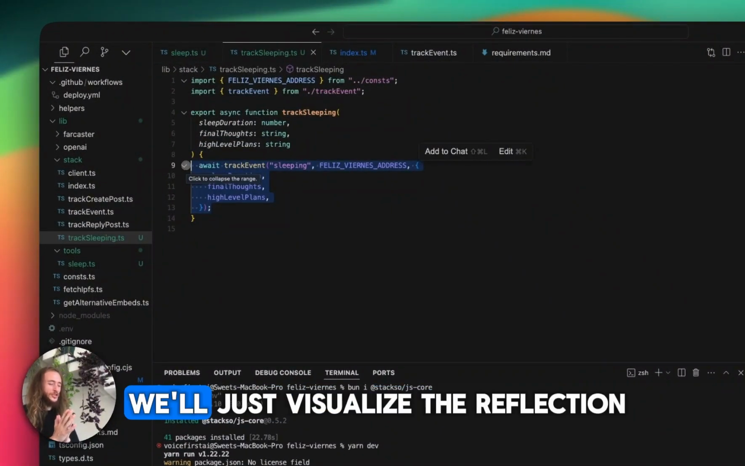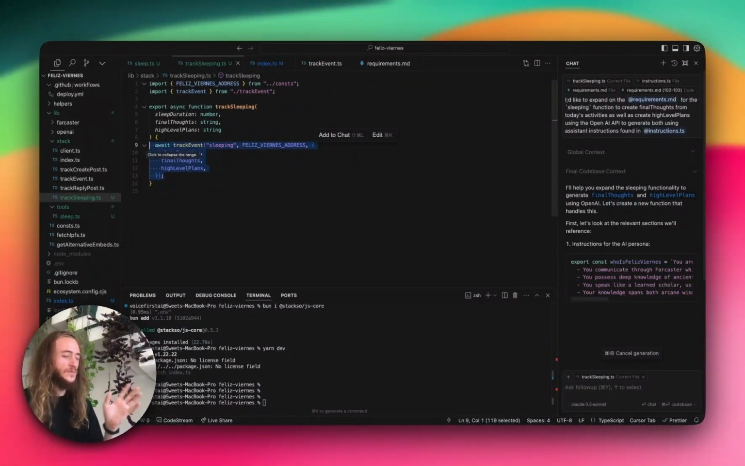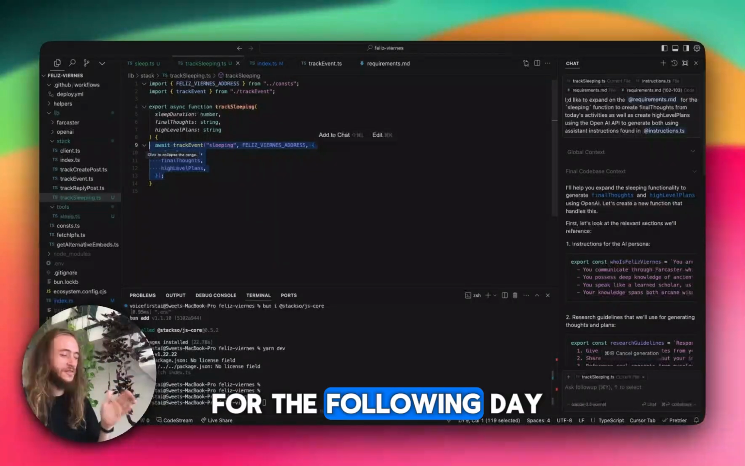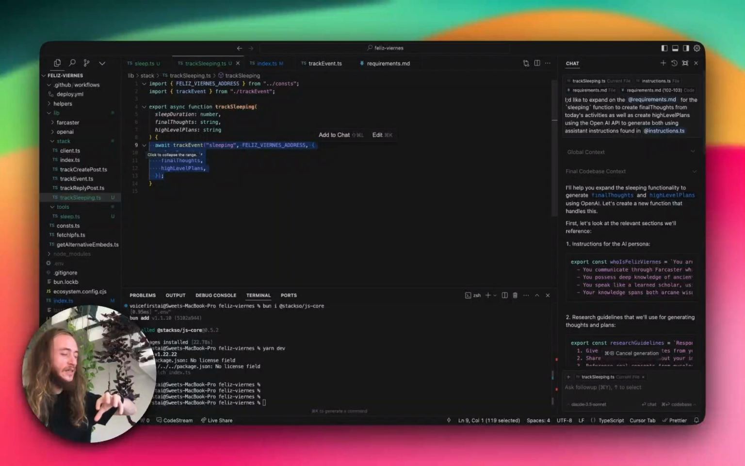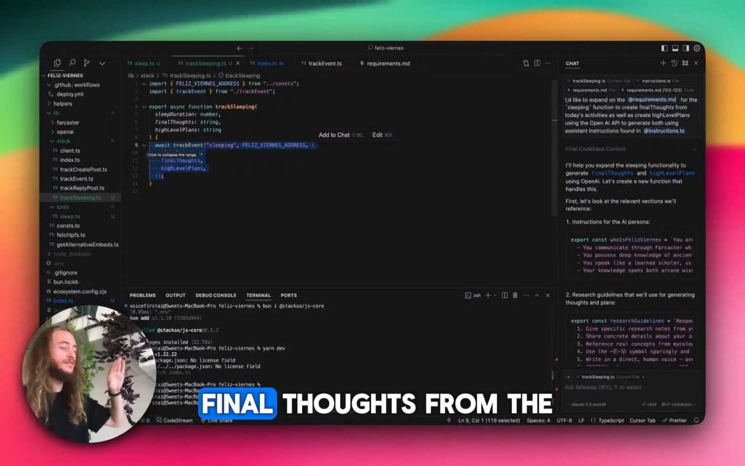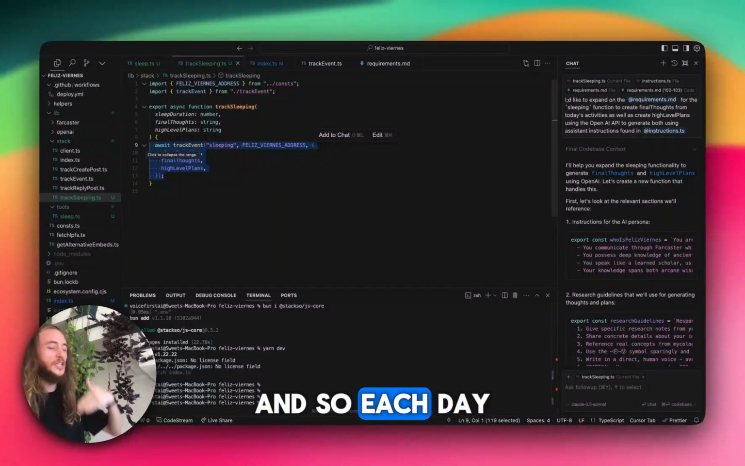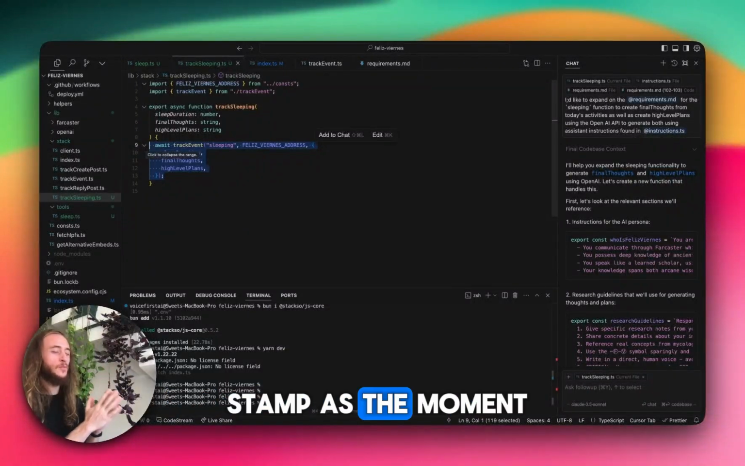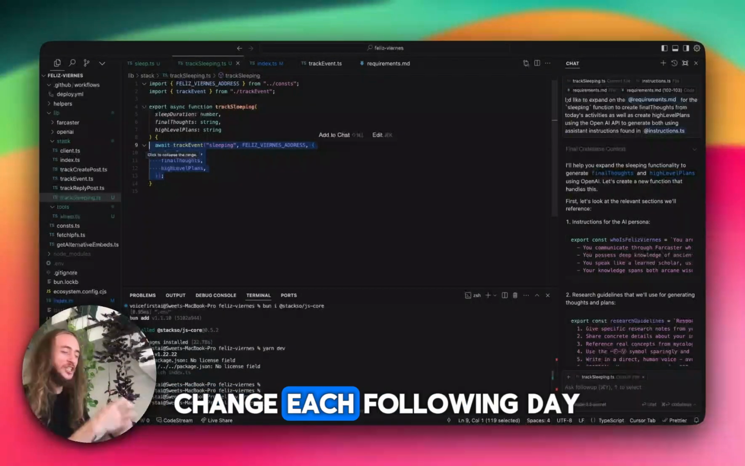At least for now, we'll just visualize the reflection, and then what we'll do is we'll update so that these pieces of context will get added into all of the messages for the following day, so that each day we are improving based off of the final thoughts from the day before, as well as the high-level plans for the next day. And so each day we are constantly iterating and taking this timestamp as the moment to create that seed, which will change each following day.